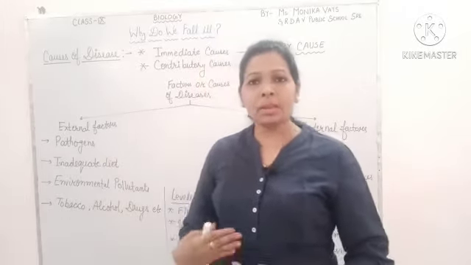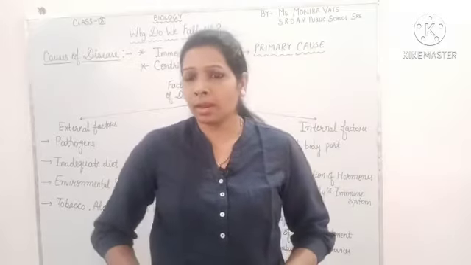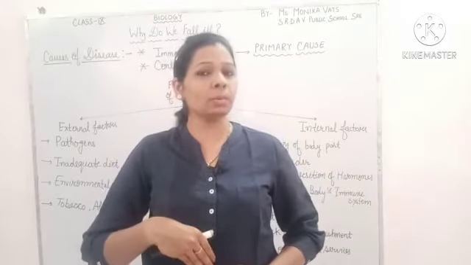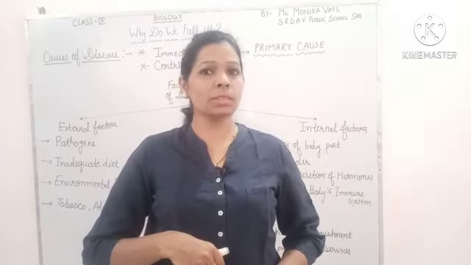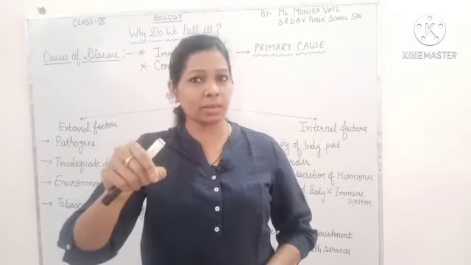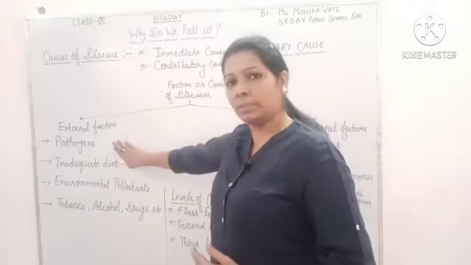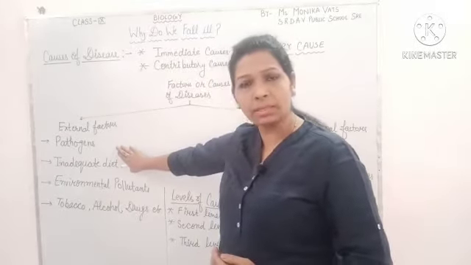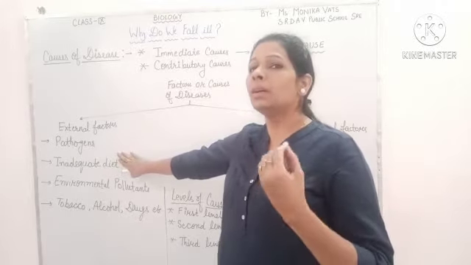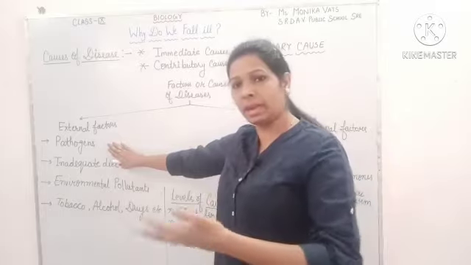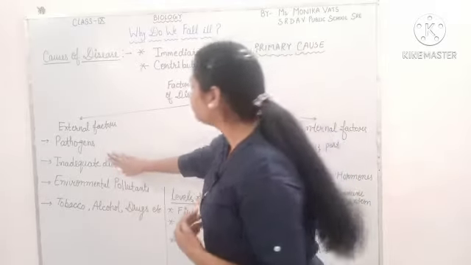For example, if I have a stomach ache, I think some bacteria entered through the food and caused disease. So bacteria is the immediate cause that comes to my mind. In the same manner, pathogens, that means disease causing microorganisms, are external factors because they enter from the external environment.